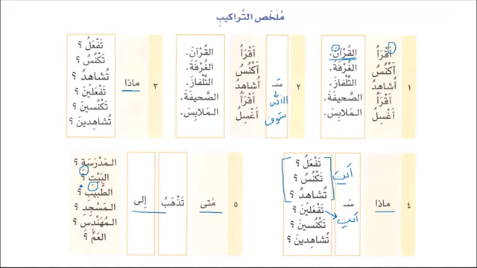Now, what you should do as a student, you should have your own notebook, and on the notebook you must write these grammatical points as a summary, so that by the end of the course you have your own database or your own summary of the grammatical structures of the Arabic language.